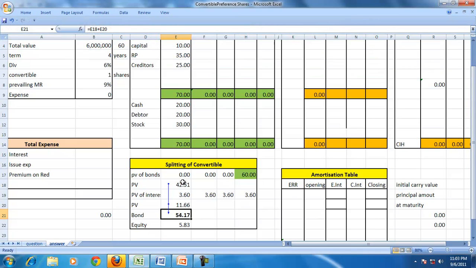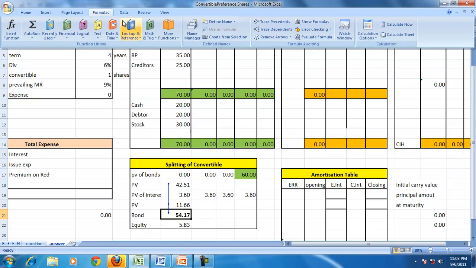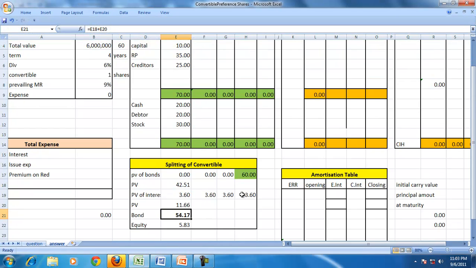is the present value of the bond and the present value of the interest, which is the present value of the notional bond for the purpose of calculating or using the split accounting. The balancing figure is the equity.